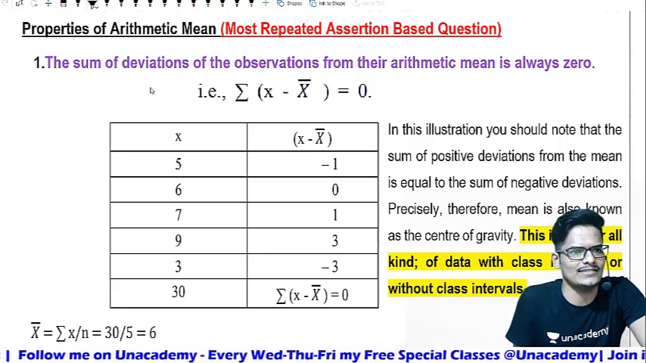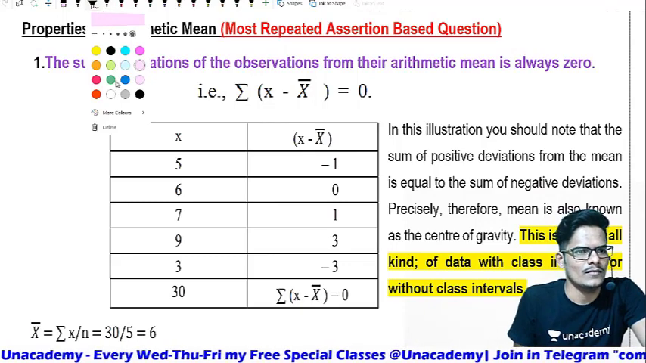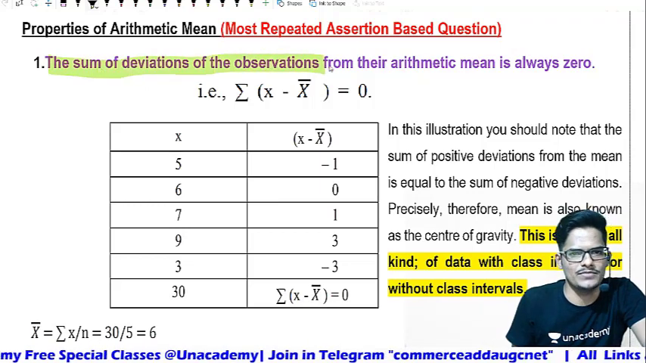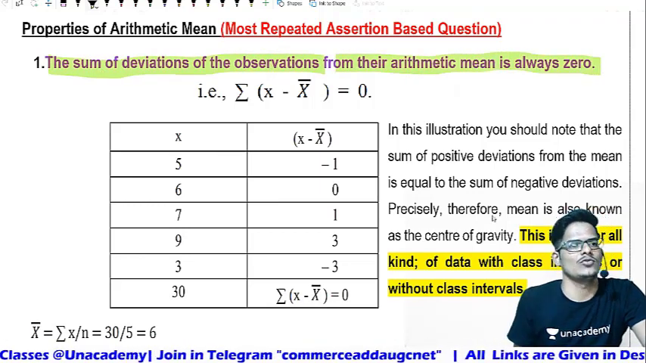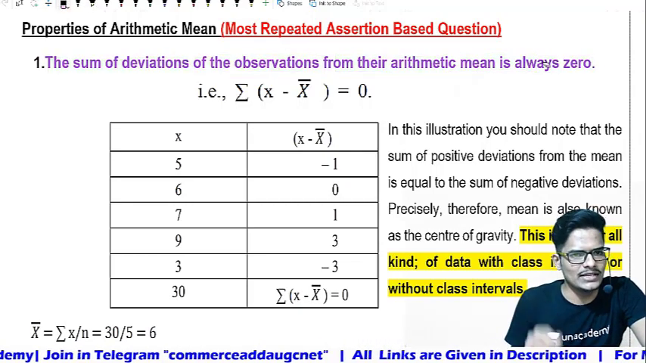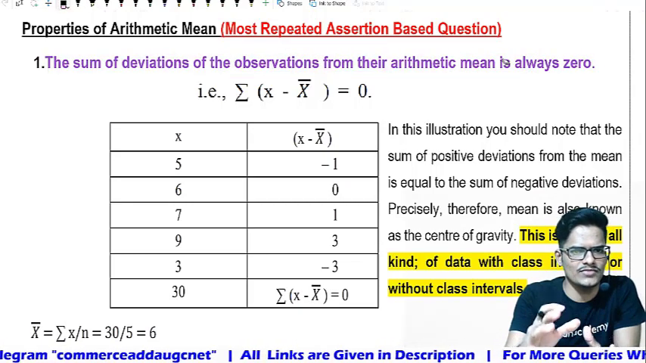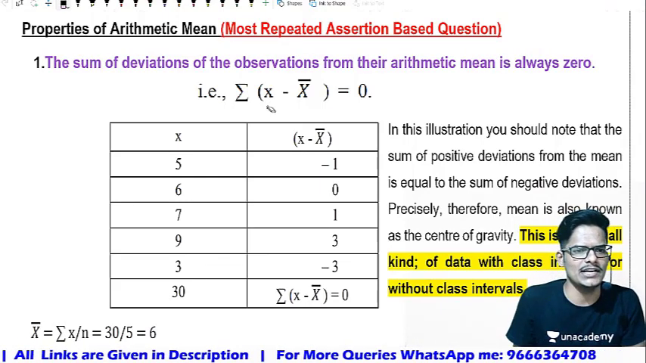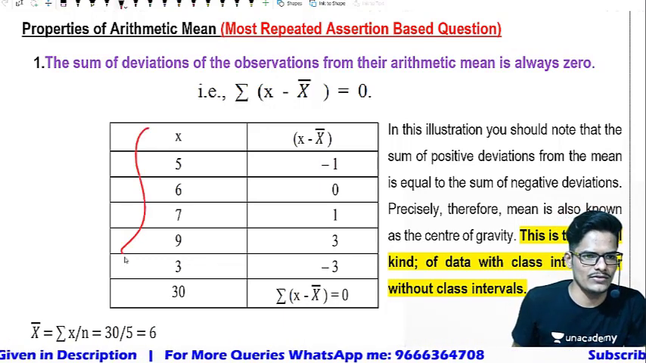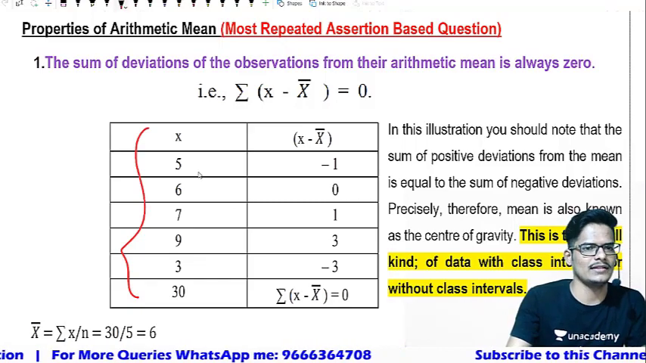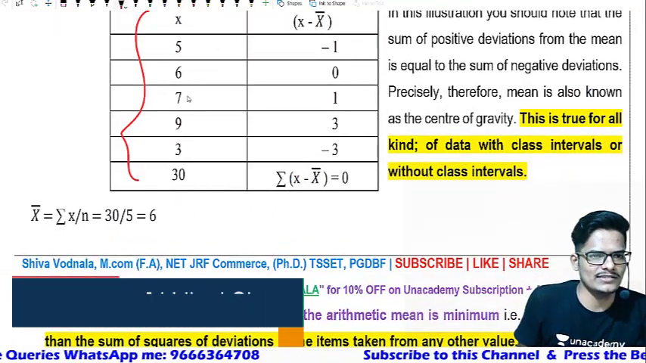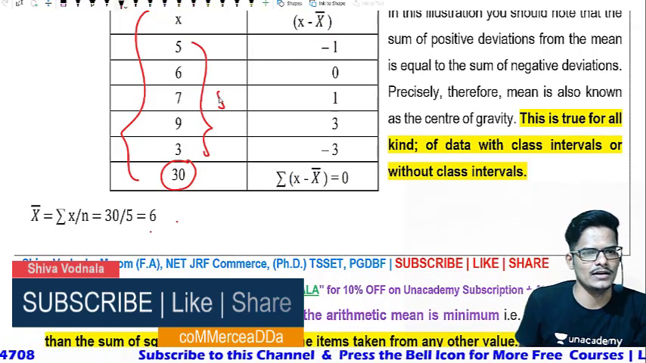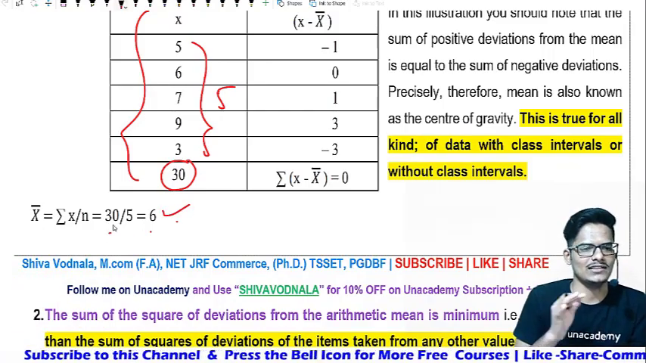The first property they are saying, sum of the deviations of observation from their arithmetic mean is 0. That means sum of the deviations of the observation from their arithmetic mean is always 0. First we need to identify the arithmetic mean for the given observation. How to calculate the arithmetic mean? 5 plus 6 plus 7 plus 9 plus 3, that is equal to 30. 30 divided by 5, number of observation, is equal to 6, the arithmetic mean that we got.